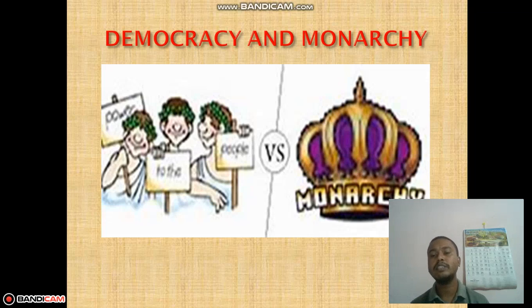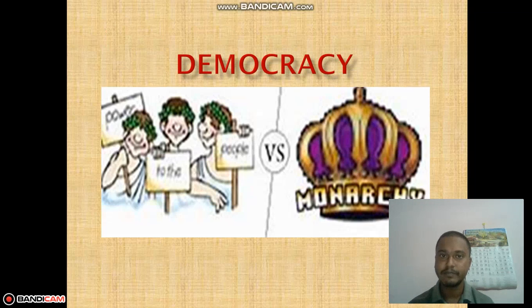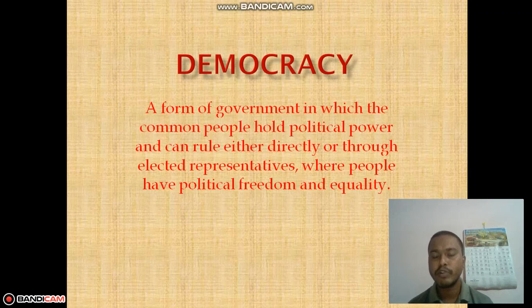On the other side, you can see a crown. Who owns a crown? A king or a queen. And they have full, supreme, absolute power. People cannot have their own say on anything because they are the head. People's participation is less. Let us see democracy and monarchy separately.